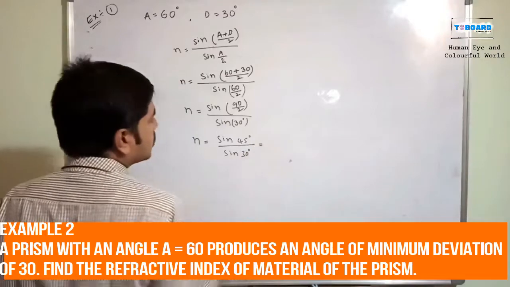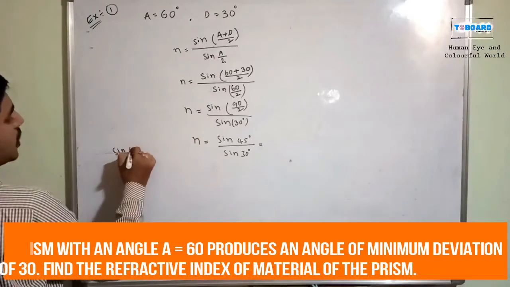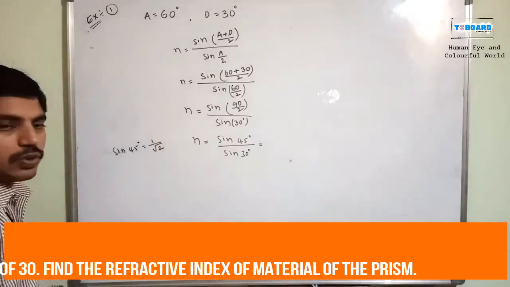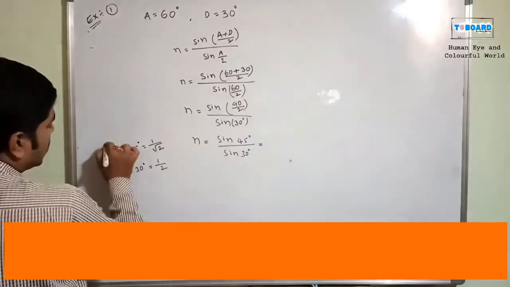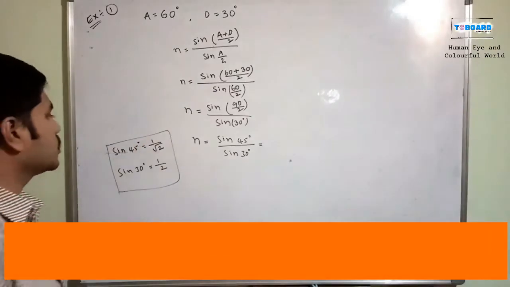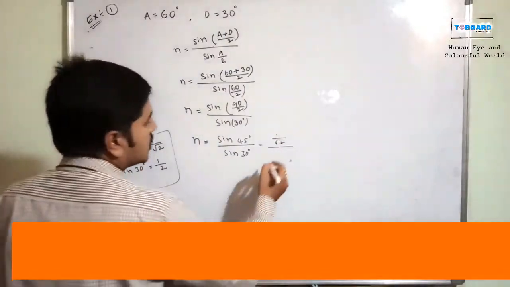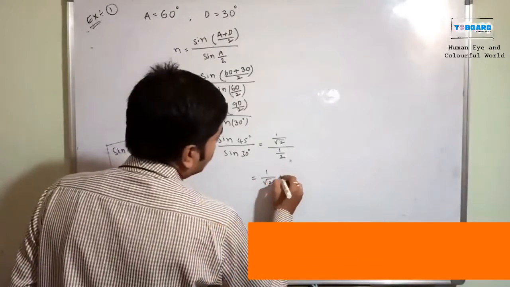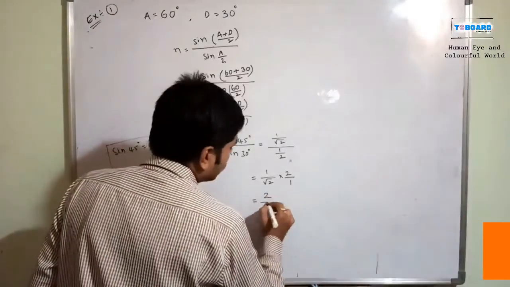Now, the sine 45 degrees is equal to 1 by root 2, and sine 30 degrees is equal to 1 by 2. These are the trigonometric values from your mathematics. So I substitute the sine 45 value, 1 by root 2, divided by sine 30, which is 1 by 2. Writing it properly, 1 by root 2 into 2 by 1, so it is 2 by root 2.